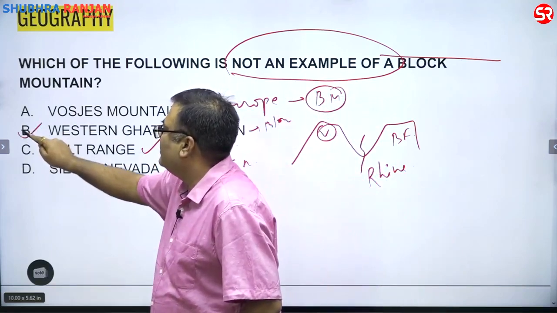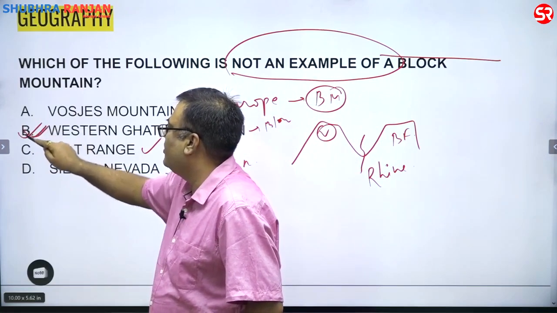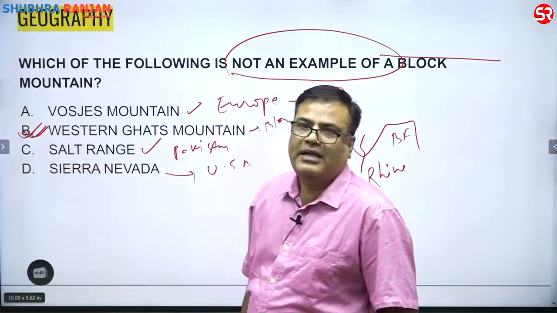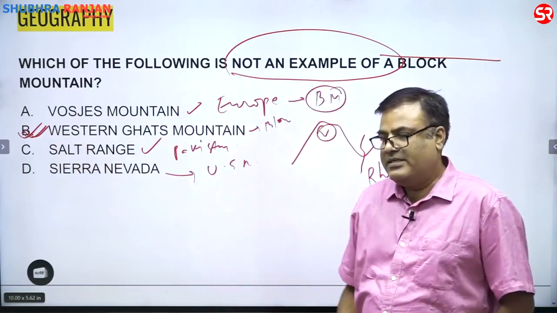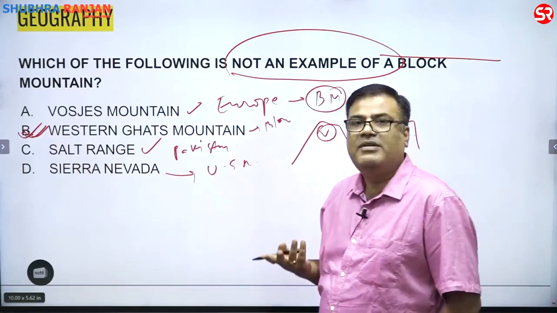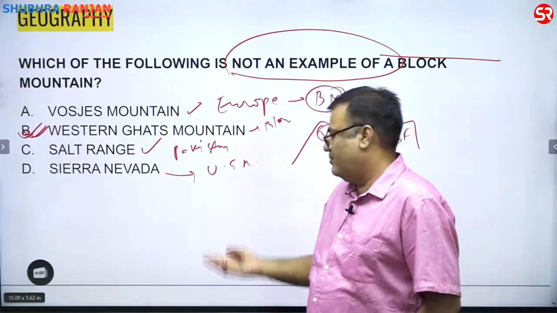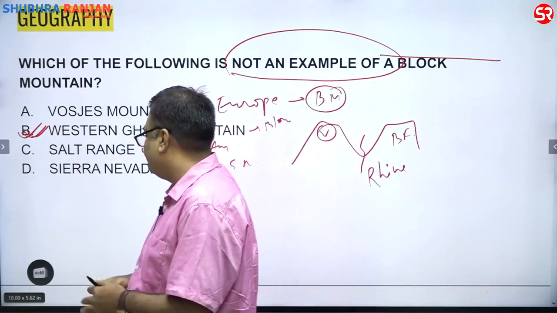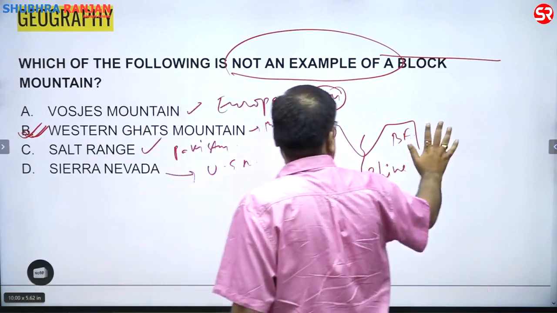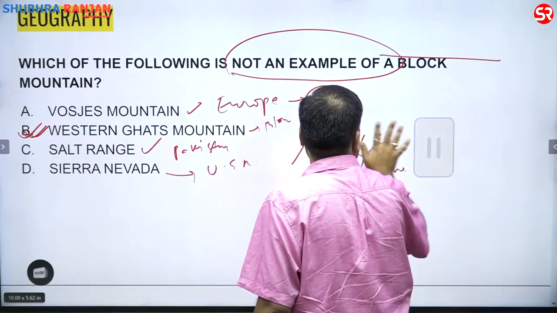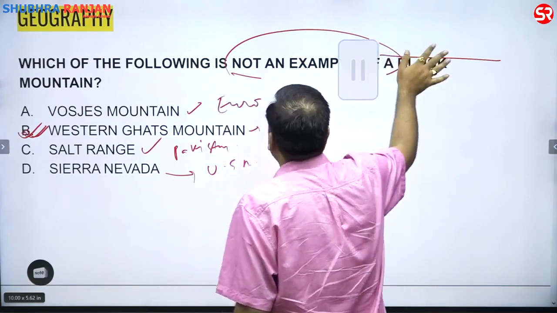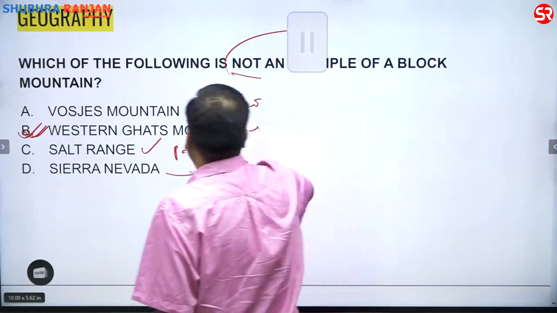So I think that Odisha Public Service Commission should take B as the answer. Or in future it is possible that they will give marks to everyone. That is a possibility, because this question is not very correct.